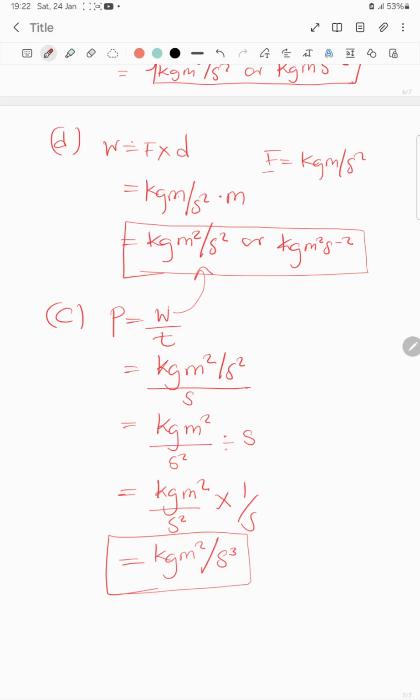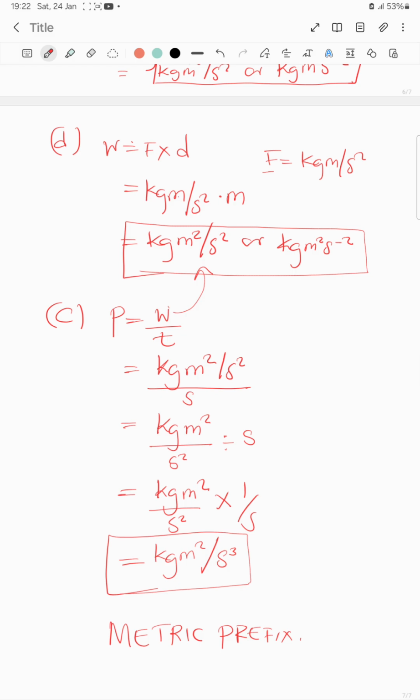So that's where we end here for the first lesson on measurement. The next lesson that we are going to look at will be what we call the metric prefix, that is, multiples and sub-multiples of units.